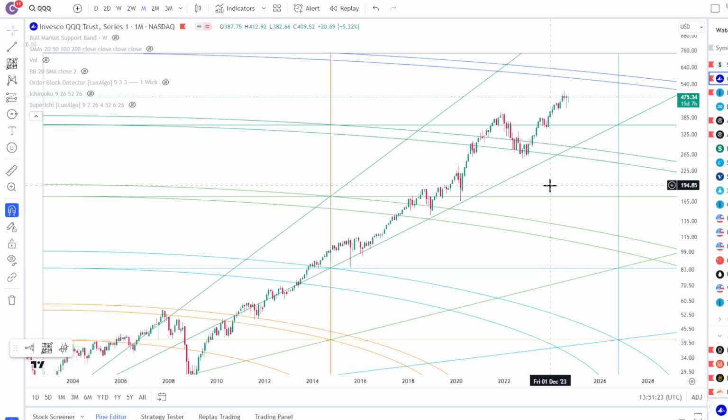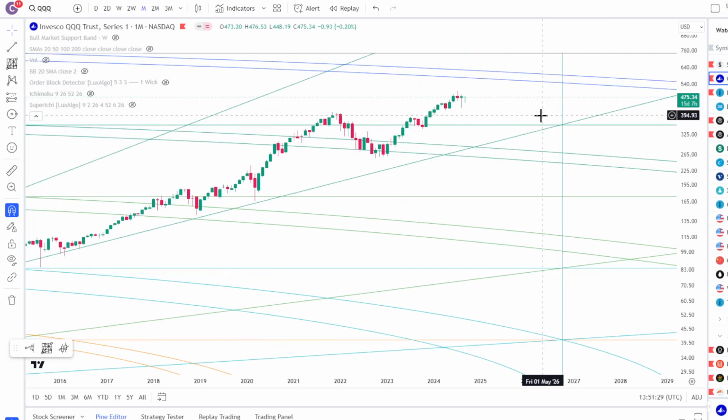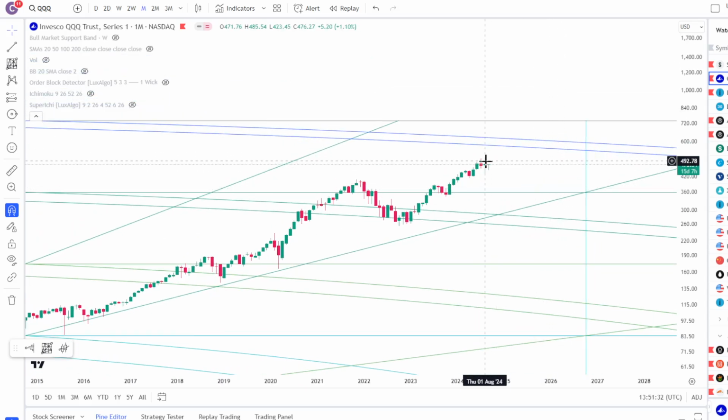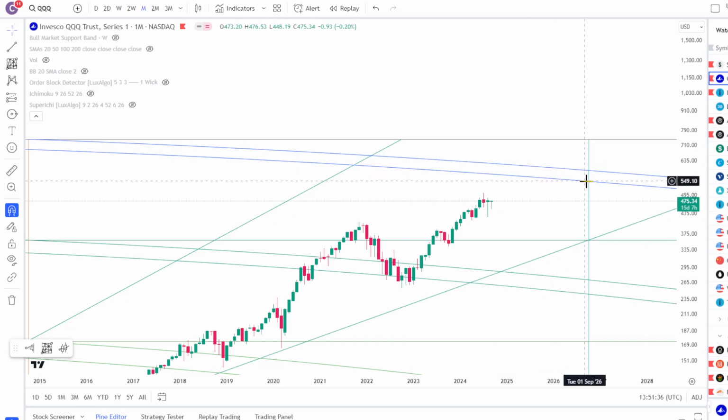Now, if you're looking at this like, okay, so why are we having so much resistance over here? If you're thinking price would gravitate up, why doesn't it just go up in a straight line? Well, first of all, I'm going to show you we do have resistance here at this level. Second, price doesn't just go up in a straight line. That's not how the stock market works.